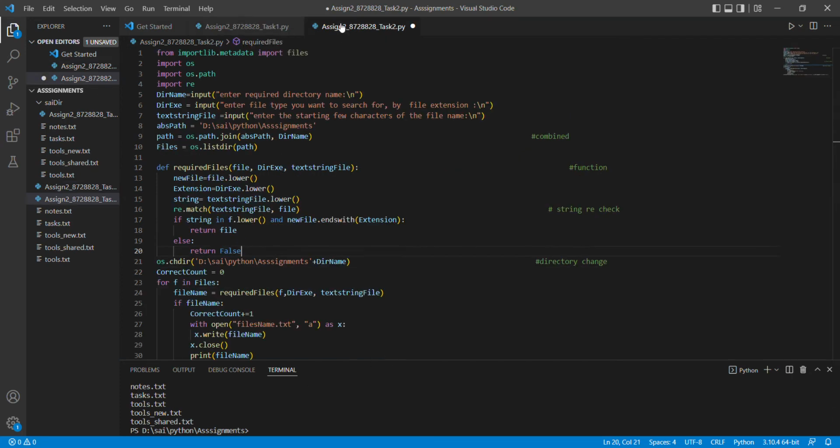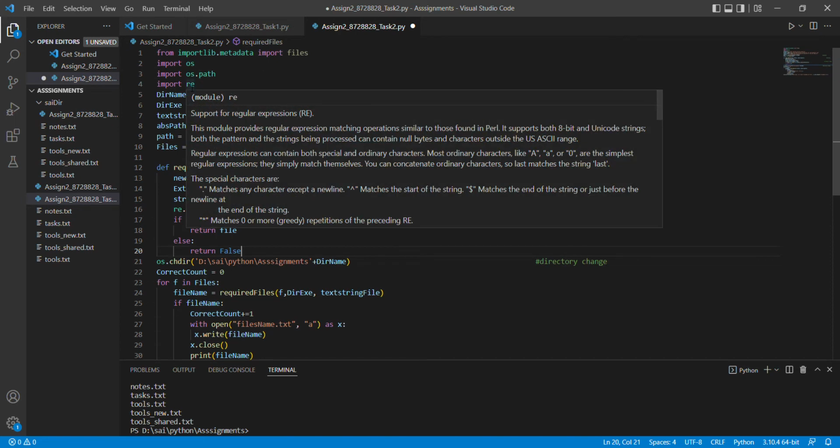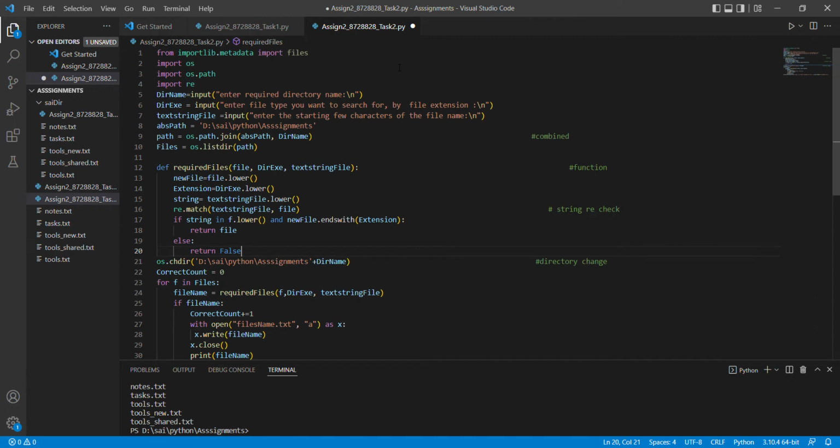It is nothing but an extension of the programming. Okay. Same, we need to import the same modules which we did in the previous one. We need to import os.path, and here the regular expressions module should be imported. Next, the directory name input. These are all the input directories, to enter whatever directory name we need.